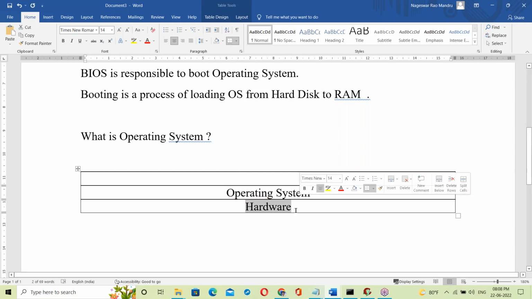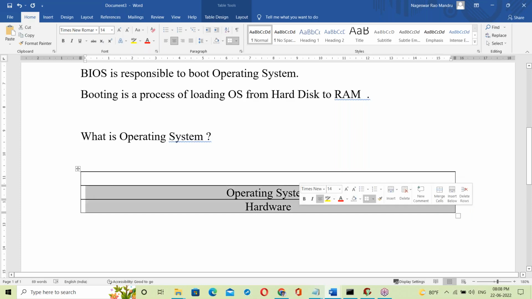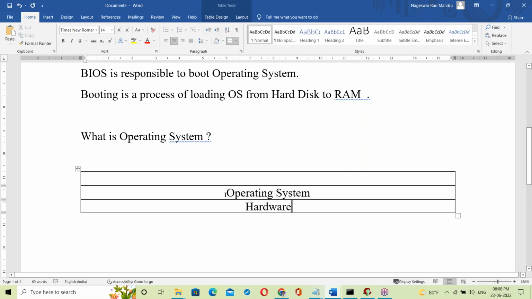Hardware, RAM memory. On top of RAM memory, the OS is running. So the OS is on top of hardware. Once the OS has started, your system is ready here, right?